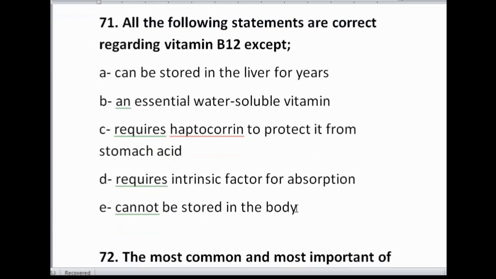Now actually we know that vitamin B12 can be stored in the liver for years. So actually all these statements are correct but one, and that is E. This statement is not correct about vitamin B12, as it can be stored in the body for years.